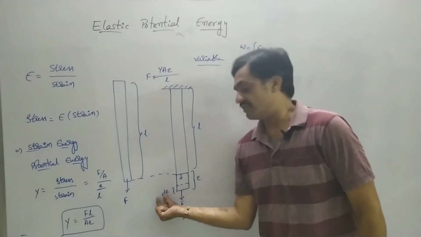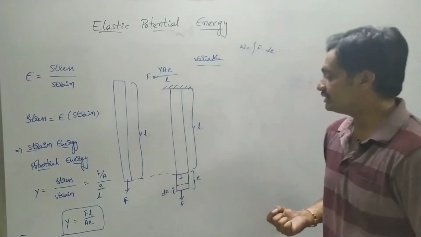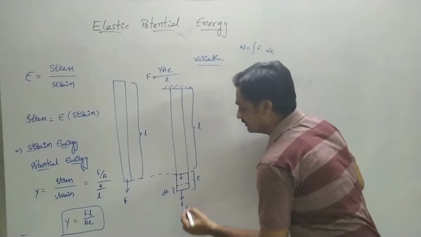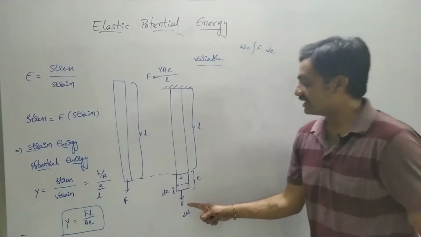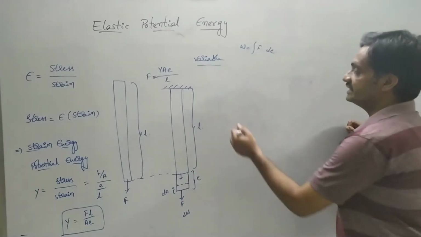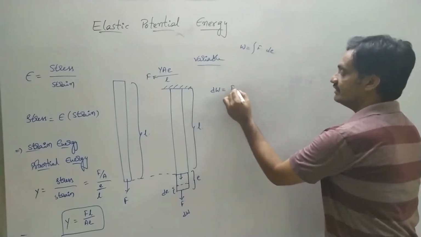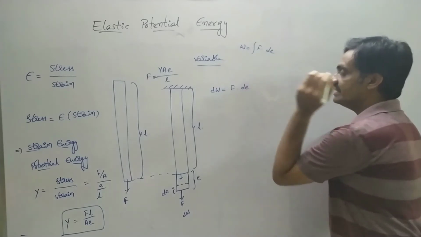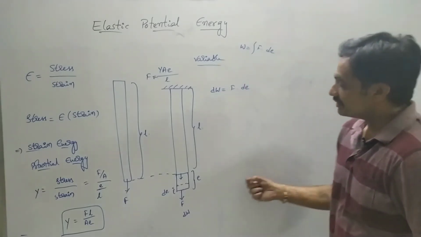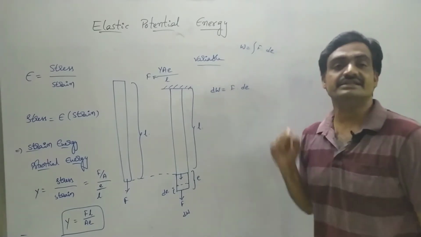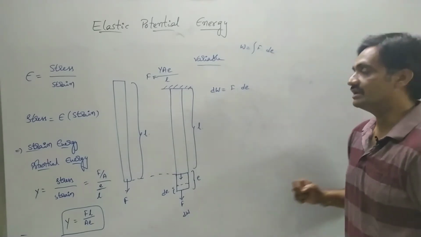To stretch the wire by de, the amount of work done is dW. By applying a deforming force F, the work done is dW is equal to F dot de. Now, in order to find the extension e, we have to integrate this equation using this variable force.